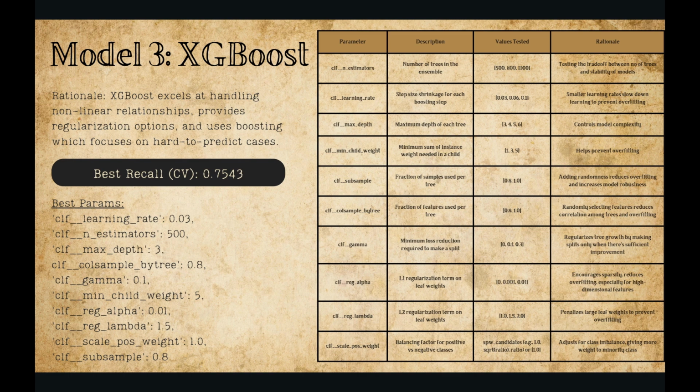After tuning, the best hyperparameters we found for XGBoost are as shown. Firstly, the learning rate is found to be relatively small, which forces the model to learn gradually, and this reduces overfitting and stabilizes training, especially with boosting. And next, we set the number of estimators to be 500. Because the learning rate is small, we compensate by using more trees, and 500 trees is enough to capture patterns while still preventing overfitting. Next, we set the max depth to 3, where using shallow trees prevents the model from memorizing noise in the data.